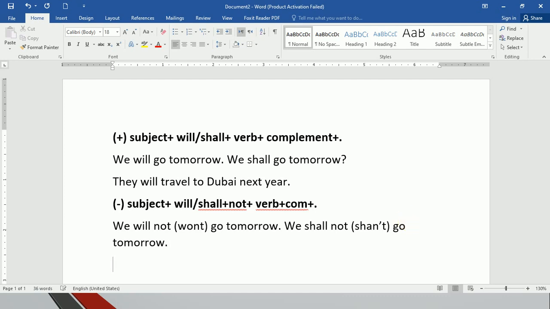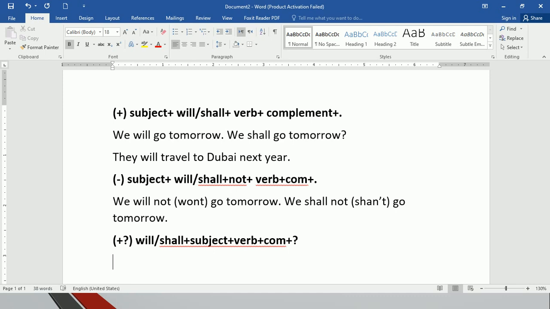For the interrogative we have two kinds. First we study positive interrogative. The helping verbs of simple future tense are will and shall. Remember that. Will or shall plus subject plus verb plus complement plus question mark.